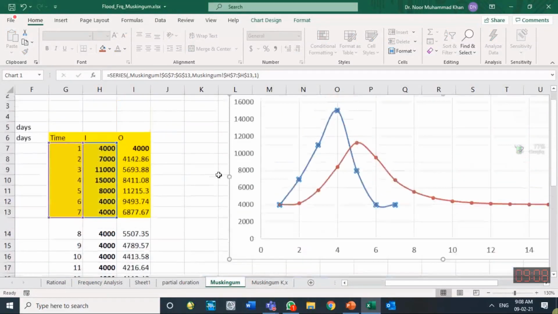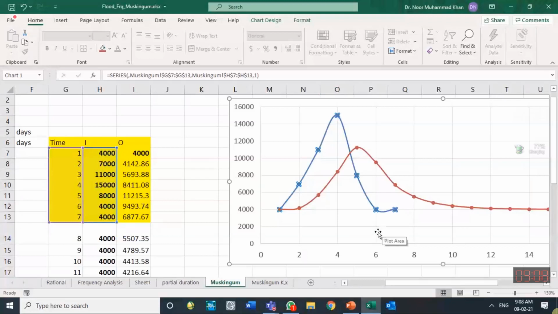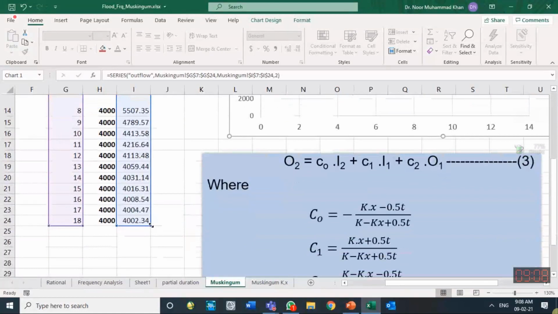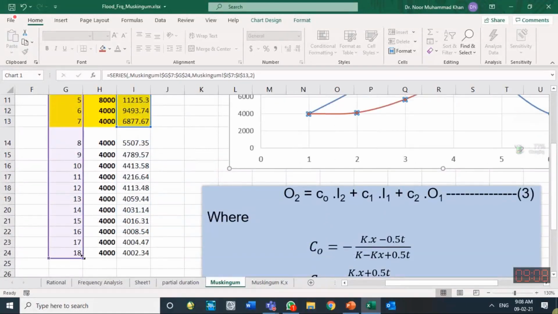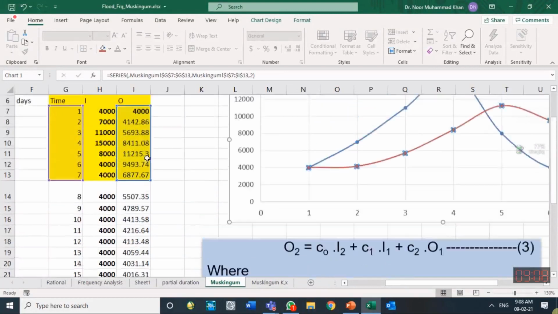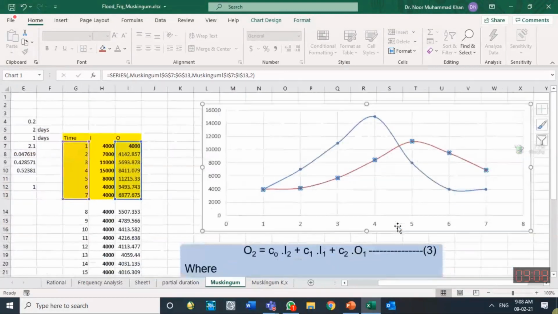So this is the inflow hydrograph which was given, and the outflow hydrograph from this one will be made like this one. So that is the outflow hydrograph. This red one is the outflow hydrograph, this is the inflow hydrograph.